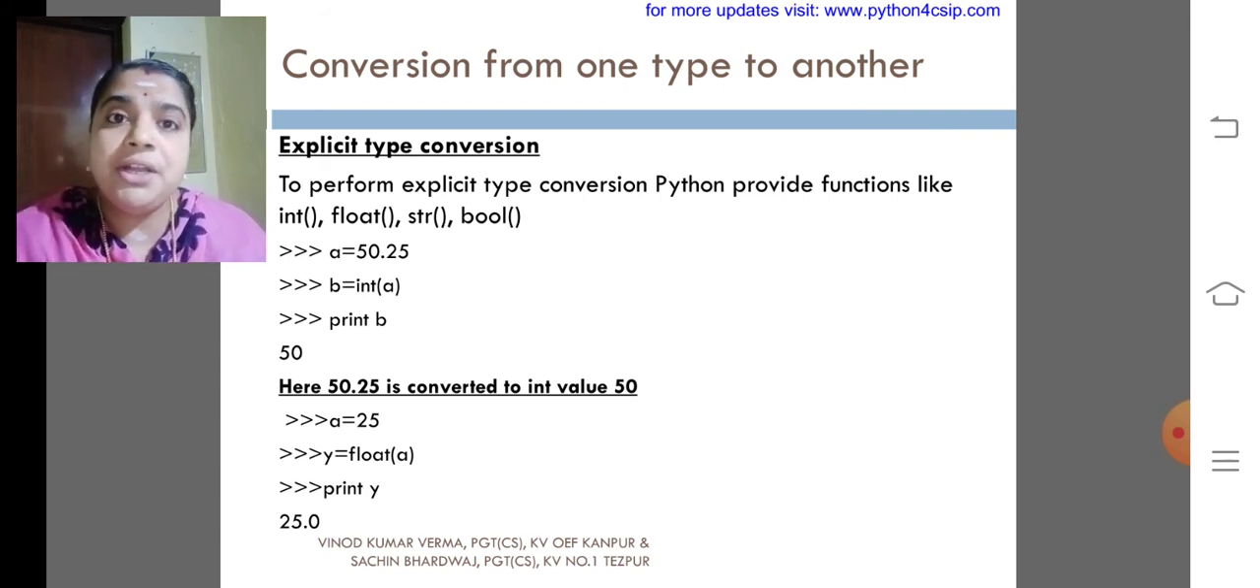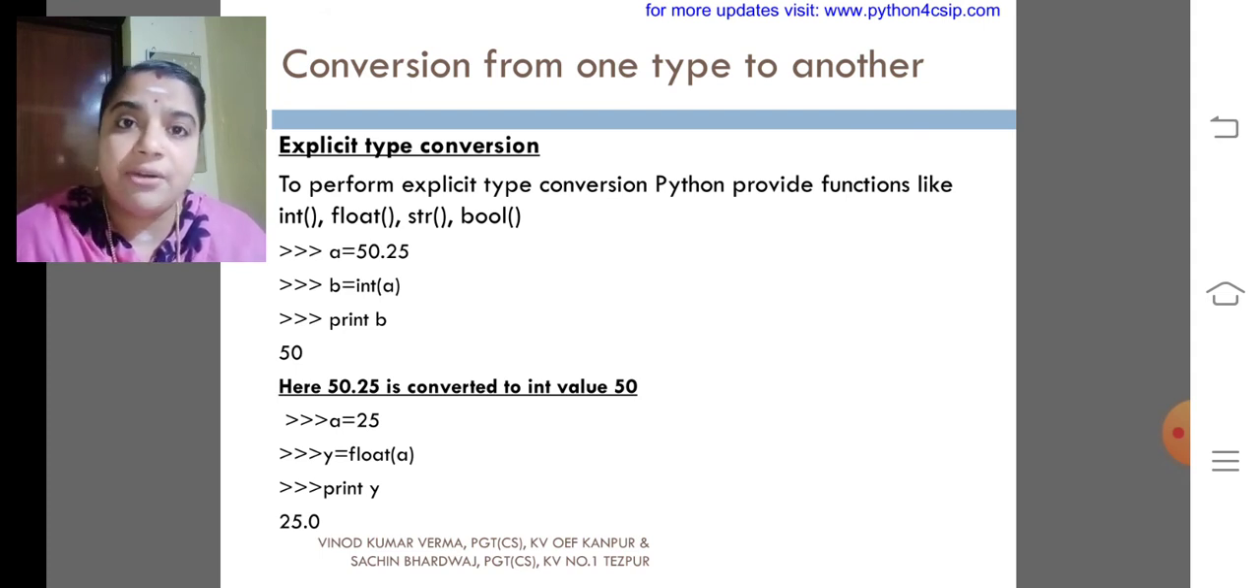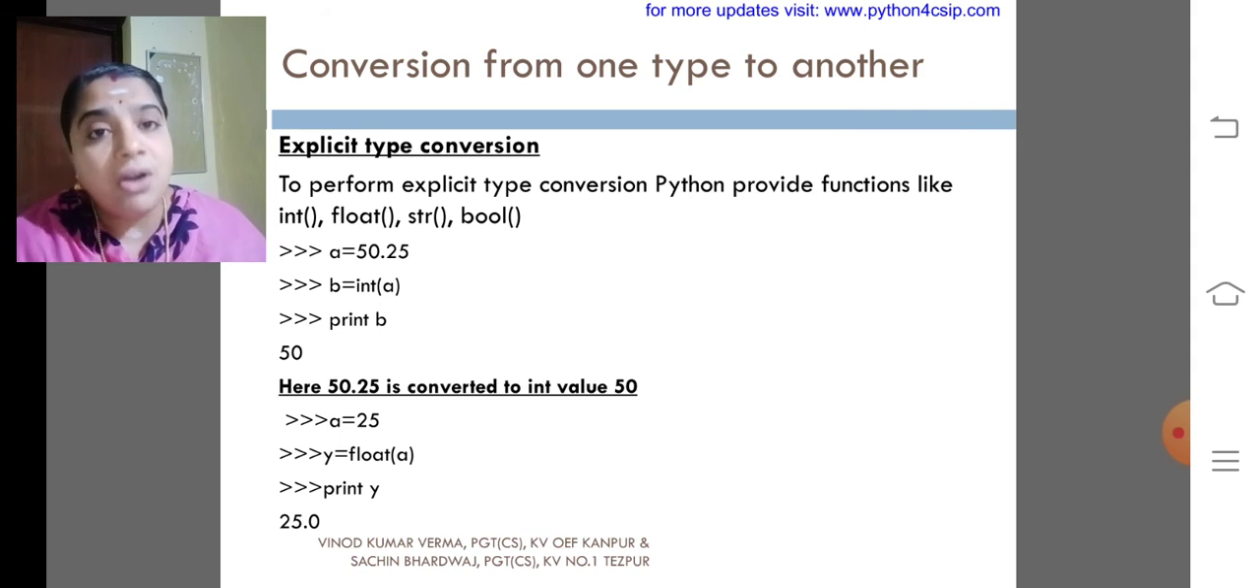If we want to convert into int, the Python interpreter has a default library function called int of. For the conversion to float, that is decimal part values, it has the float of function. If we want to convert any value into string, we need to use the str of function. For bool, B-O-O-L, that is for Boolean values.